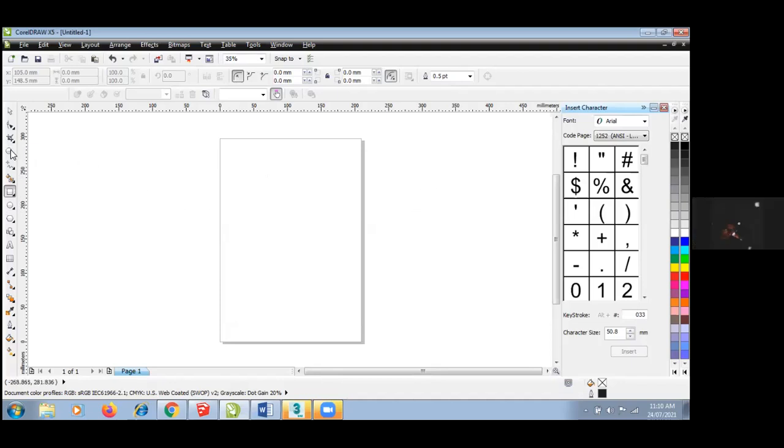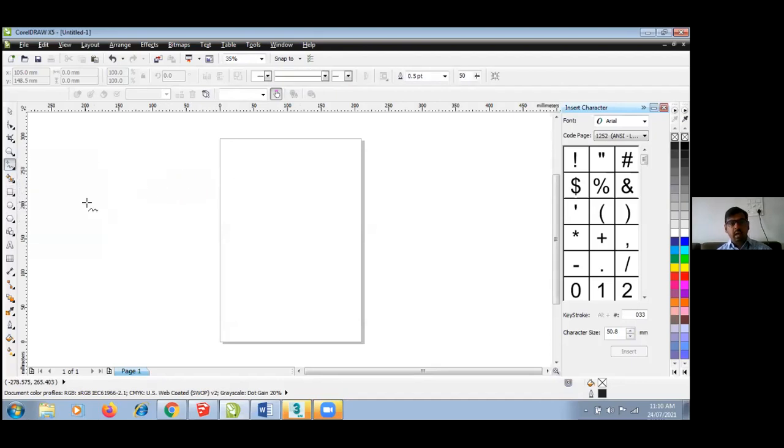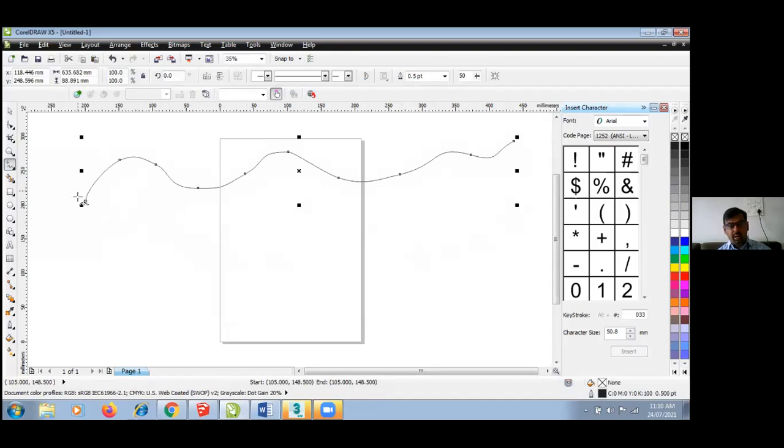This is CorelDRAW, a 2D software. It is the first step of graphic designing. When we talk about graphic designing, whether or not your drawing is good, you can see my hand is not that smooth, but the software is going to give me a very smooth object. Can you see this?